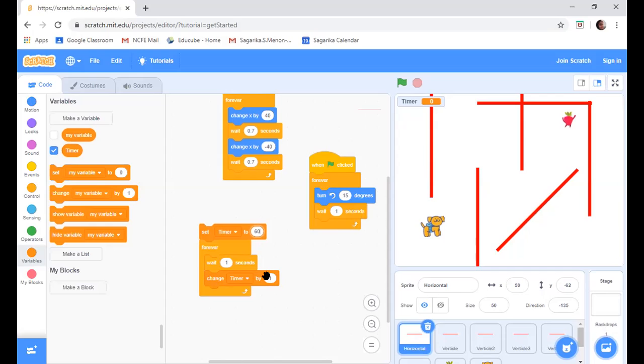So I just want to make sure you guys understand why we did that. Very first thing, we have set our variable. That's why we have kept it outside the forever loop. With me, everyone? And then once it goes into the forever loop, we are saying wait for 1 second and then decrement it by -1. If we want to make it decrement by 5 seconds, then we'll say wait for 5 seconds and then decrement by -5.